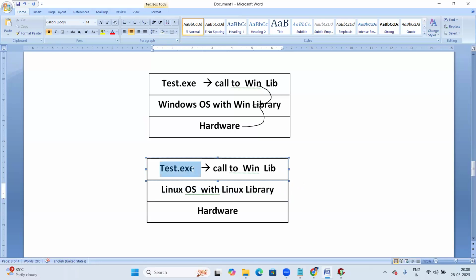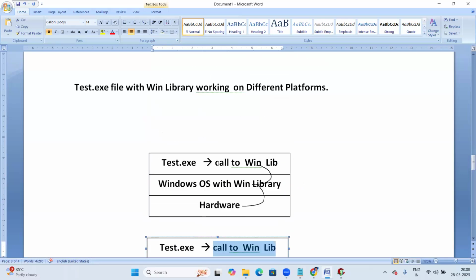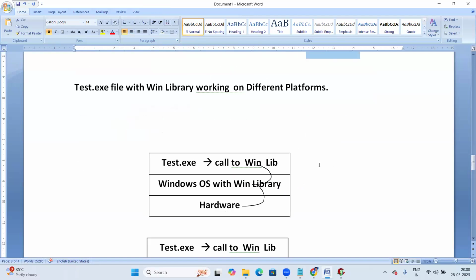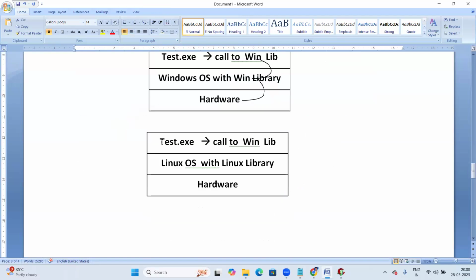Note that this test.exe file is linked with the Win library, already linked at the time of creation of the exe file itself, linked with the Windows OS library. That link is fixed. Since the link is fixed, it will always try to call the Windows library. So wherever you execute it, it will always try to call the Windows OS library, because that link is fixed.